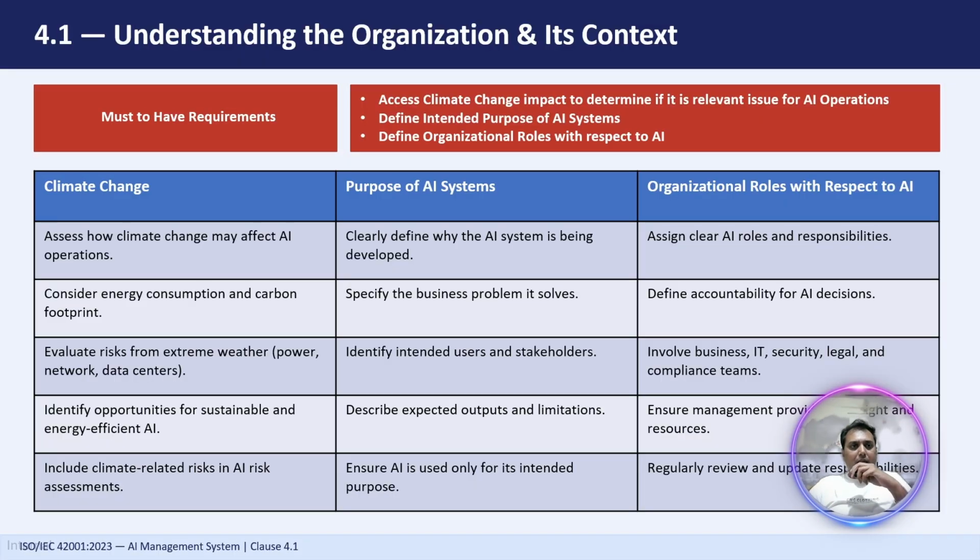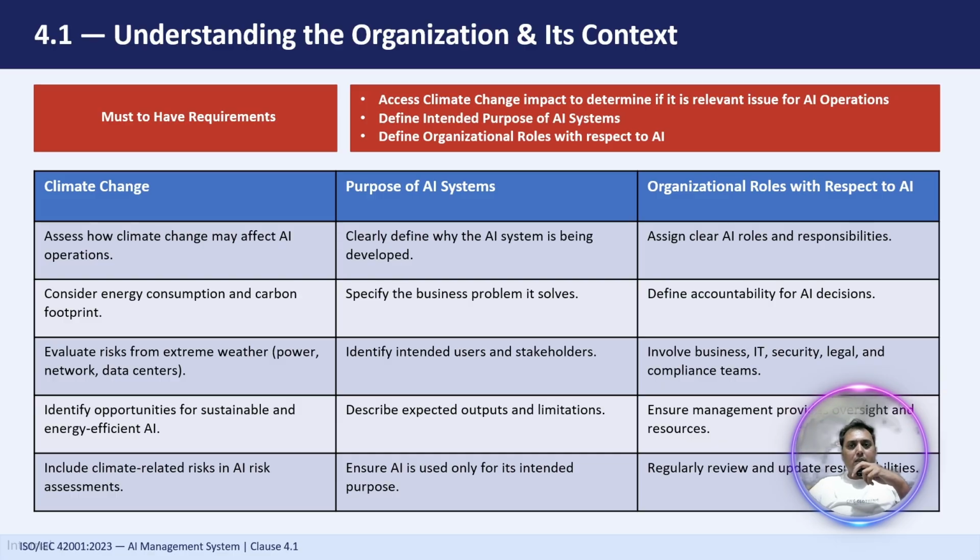The next requirement we have is climate change, right? We have to assess the climate change impact and identify whether it is a relevant issue for an organization or not. Climate change is now a part of mostly all the ISO requirements, right? Whether it is 9001:2015, which is a quality management standard, 27001, which is an information security standard, or 42001, it is a part of every standard.